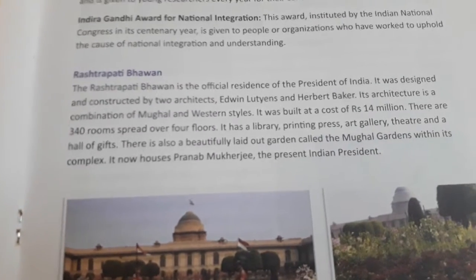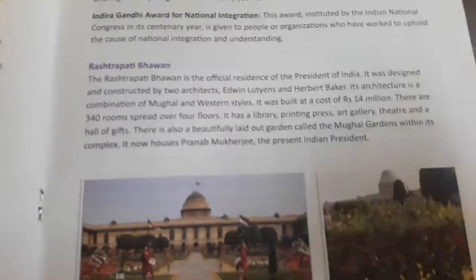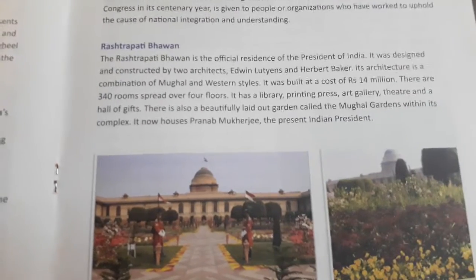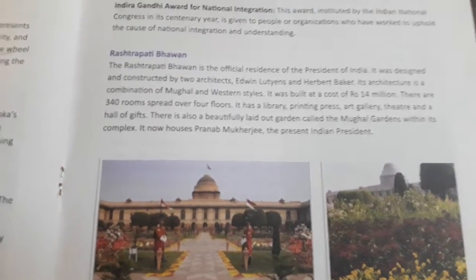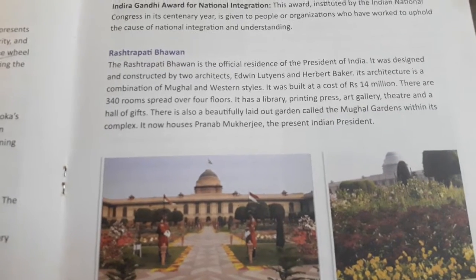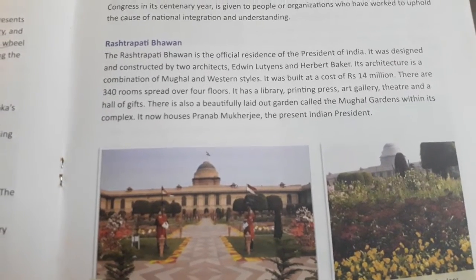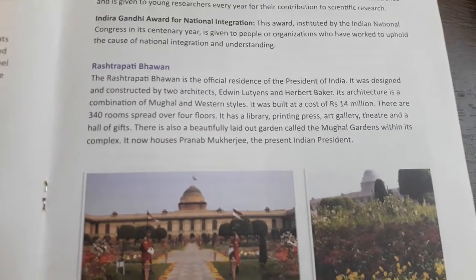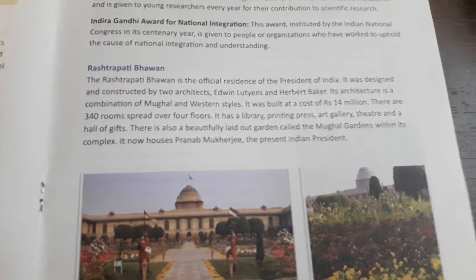Okay, then the next topic is about Rashtrapati Bhavan. It is a very important building in India. The Rashtrapati Bhavan is the official residence of the President of India. It was designed and constructed by two architects, Edwin Lutyens and Herbert Baker. Its architecture is a combination of Mughal and Western styles.